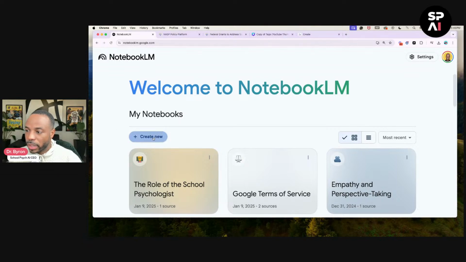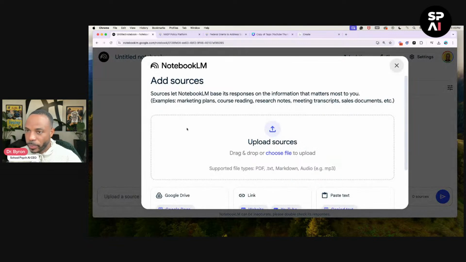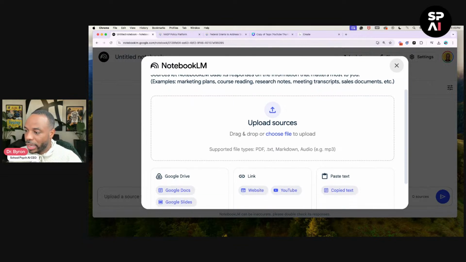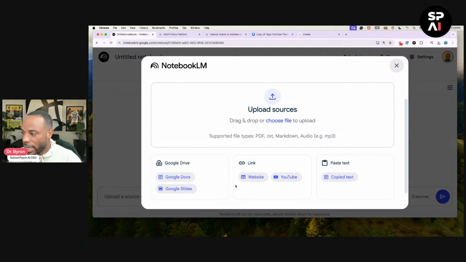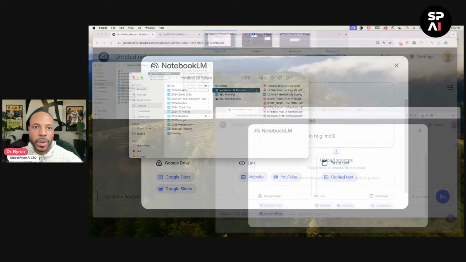And what I'm going to do, I'm going to create a new notebook here. And if you remember from the past video, we showed you that you can add your sources here. And you can add up to 300 sources. It could be PDFs, it can be Google Docs, Google Slides, website links, YouTube links, or even text that you just paste directly inside of there. And so what we're going to do, I actually created a folder and we're going to upload some of those sources as well. So I think I have it here on my desktop and I have two screens set up. So I'm going to have to drag and drop. All right. And then let me move that over here so I can see.